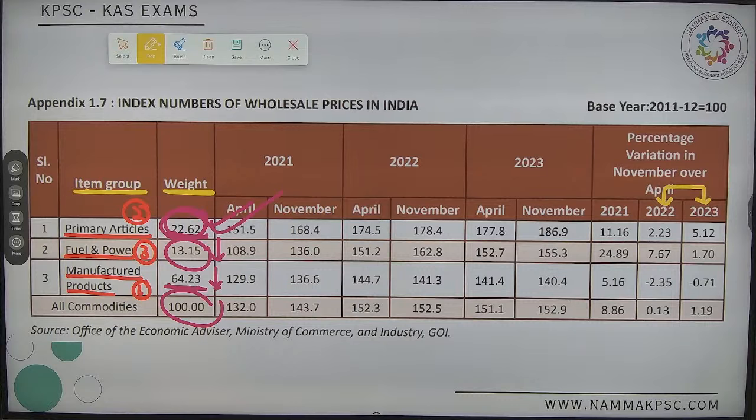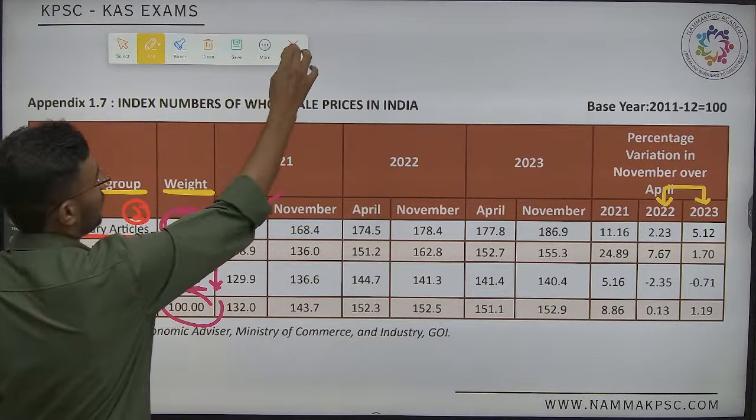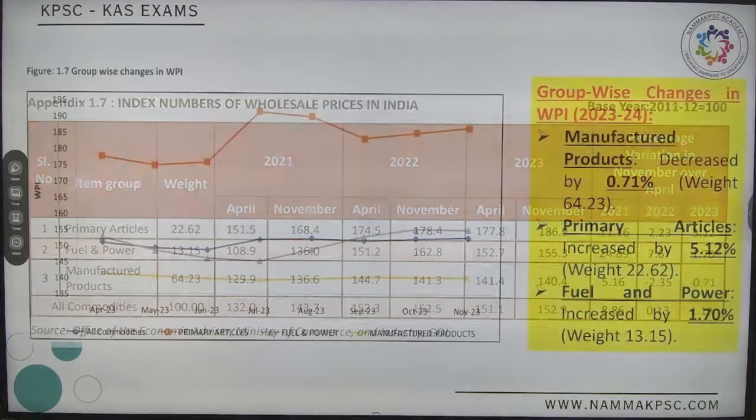Exactly, online. Yes. Compare these two. What do you understand? Are primary articles increasing or decreasing? Look here.